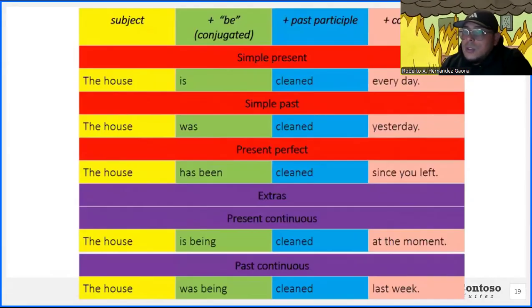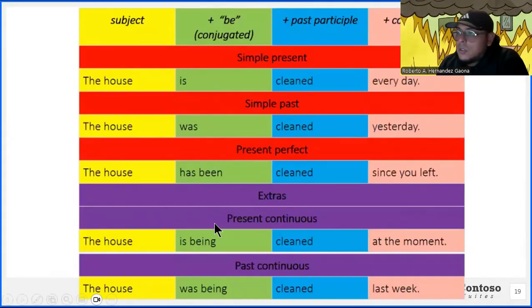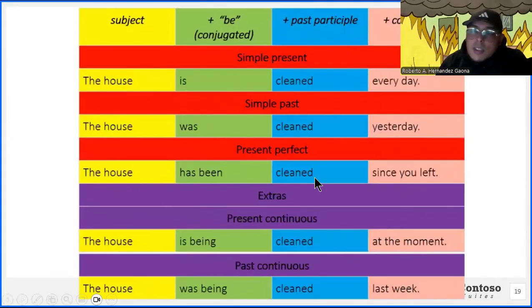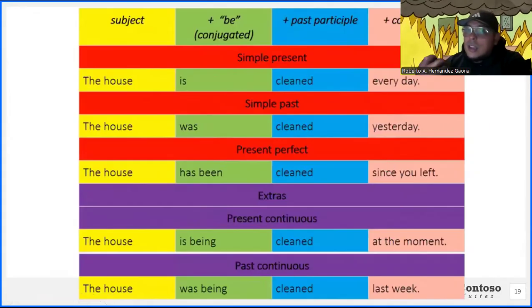But yeah, just make sure that you notice that the only thing that we're conjugating here is the verb to be. So we have is, then we have was, has been, is being, was being. So the only thing that is changing is the verb to be. As you can see here, the main verb is always past participle, cleaned, and so on. It's the same verb, the same sentence for all the examples, right? So you guys can see how it changes. The only thing that really changes is the verb to be. In this case, we changed the complement so it would match the sentence in the context, right?